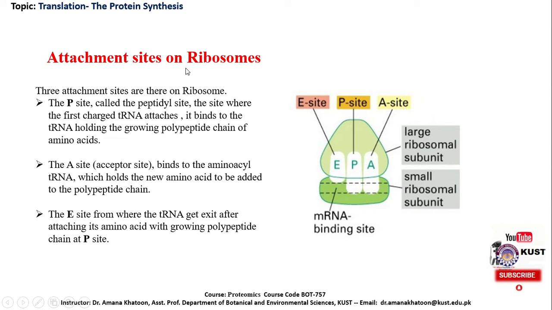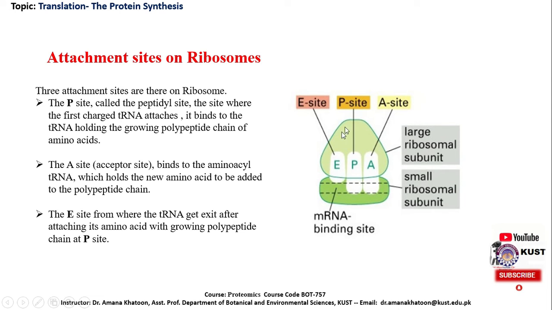Attachment sites on ribosomes. Now, dear students, this point is to be noted. It's a very important point that there are specific sites for the attachment of various molecules on the ribosome. For example, on the smaller subunit, this is the site for the attachment of messenger RNA. At this site, messenger RNA gets attached to the ribosome.